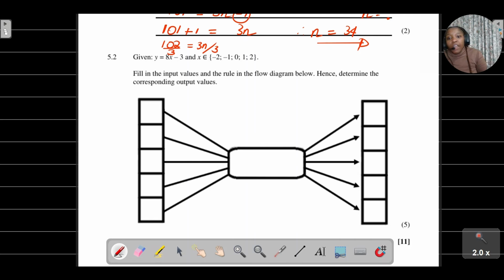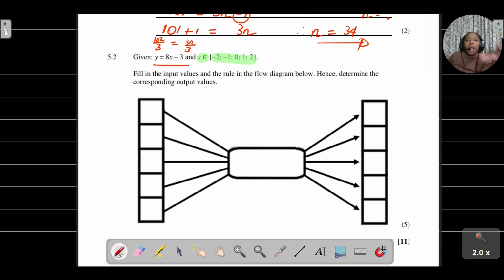If you look at question 5.2, we are given that y is equal to 8x minus 3, and they're saying x is an element of -2, -1, 0, 1, and 2. So basically what they've given us here are the input values. They say x is an element of, so they've given us the x values. Remember, x values are our input values. So they've given us the input values.